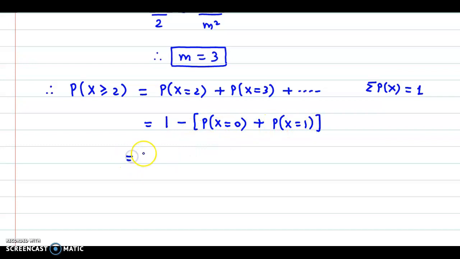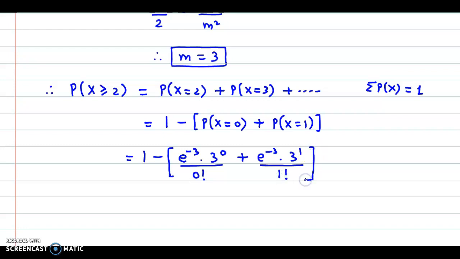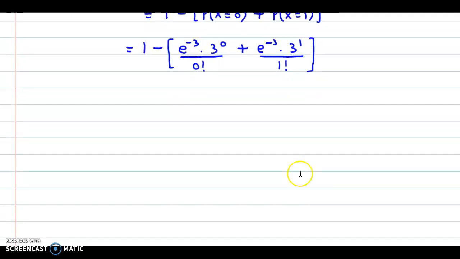Now let us apply the formula for p of x. So we have e raised to minus m, m is 3. So we have e raised to minus 3 into 3 raised to 0 upon 0 factorial plus e raised to minus 3 into 3 raised to 1 upon 1 factorial. Now e raised to minus 3 could be taken outside as a common factor.